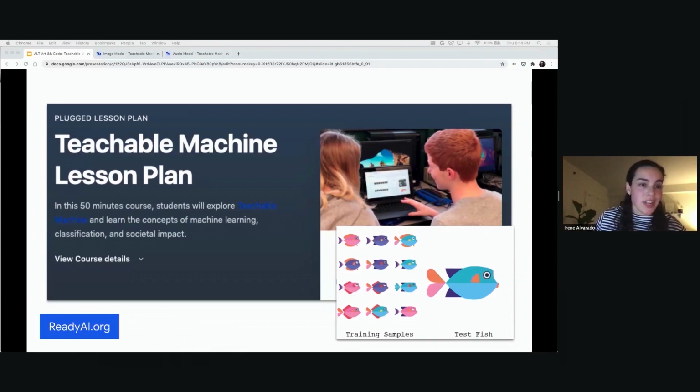It's not just Blakely. There are other organizations that have created lesson plans. This one is called readyai.org. And again, they use these simple training samples. In a lot of schools, you can't use your webcam, so a lot of them have to upload picture files or photo files in order to use the tool. That was a use case that we found out through education, that we had to enable: not having a webcam.